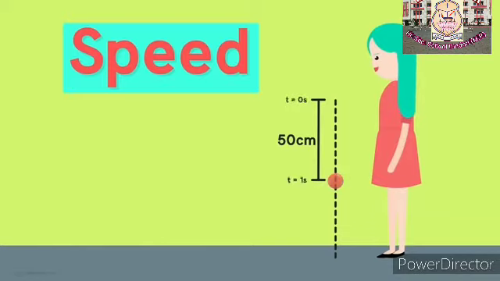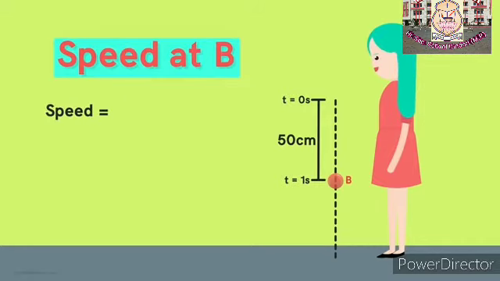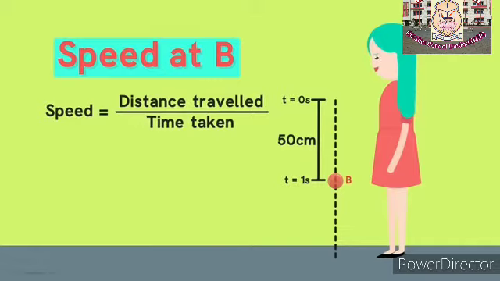Nora knows that it took 1 second for the ball to reach the midpoint B. With this information, can she find the speed of the ball exactly when it's at point B? Like you'd probably be thinking, Nora also thinks the speed of the ball will be the distance traveled by it divided by the time taken to reach that point. So she comes up with the answer 50 centimeters per second or 0.5 meters per second.